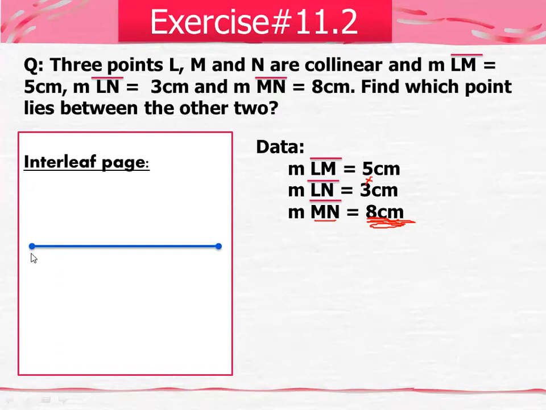Now what points are these? This is your point M and this is your point N, and the total length from M to N is 8 centimeter. So you have to label it in this way in your copy as well. You have to attempt this one in this way.